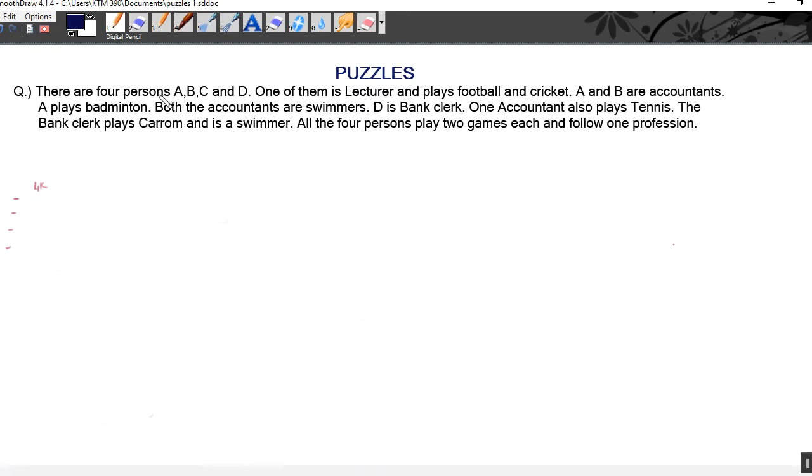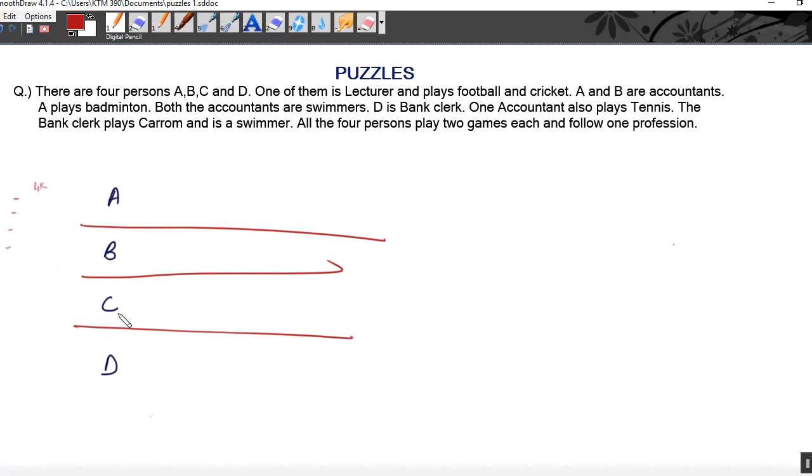So we know one thing. We are given four persons A, B, C, and D, and their professions are given to us: lecturer, accountant, and bank clerk. They play some games, and we are given the names of the games. So now we have to arrange them accordingly, like which profession is of whom, and which game is played by whom. So let us make a table: A, B, C, and D. Now we have to make the arrangement.